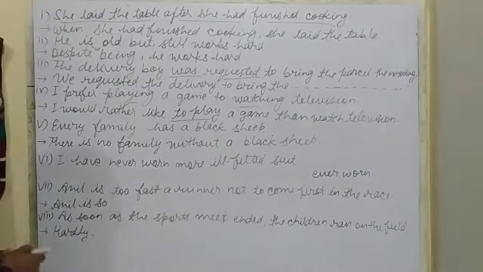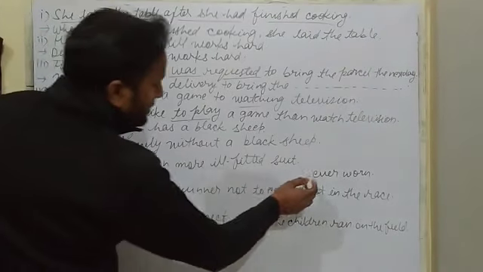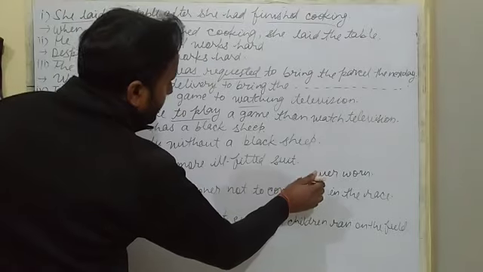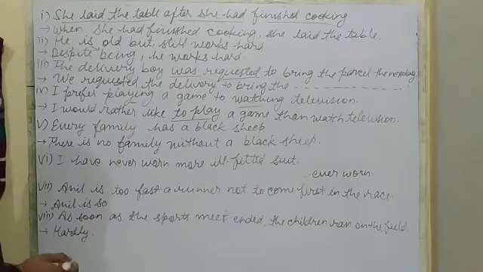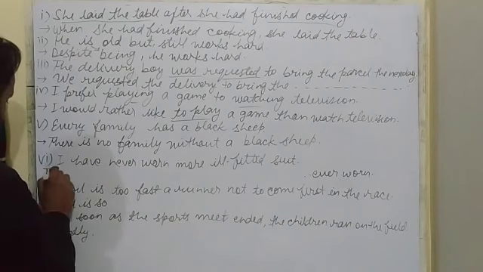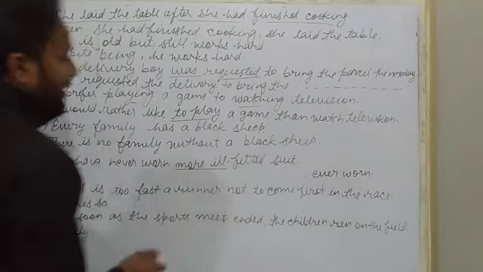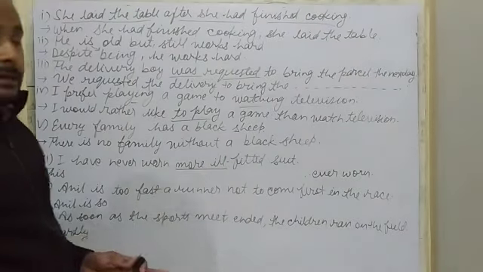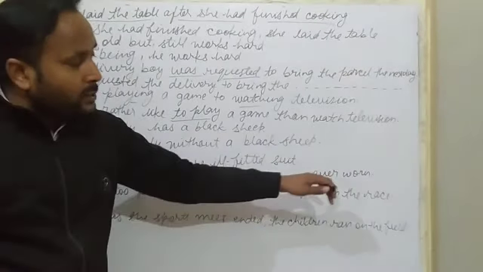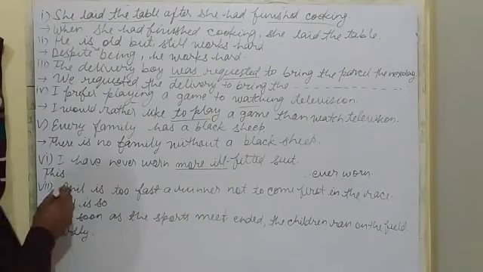Now, I have never worn a more ill-fitted suit. This is the beginning, and the ending of the sentence is ever worn. So this sentence will be changed into superlative degree. Here is the comparative degree and we have to use the superlative degree. Then the sentence will end into ever bought. How will we do this?